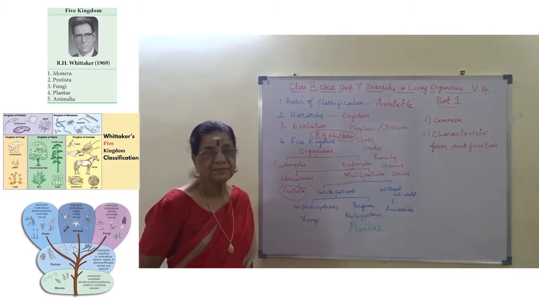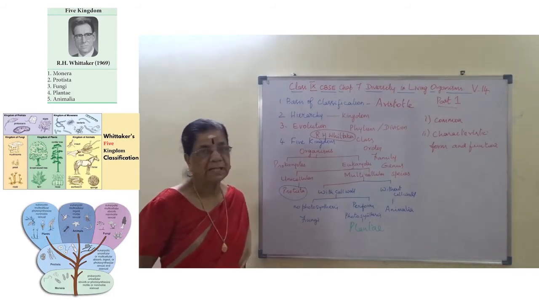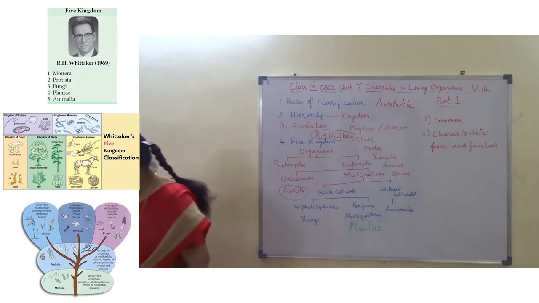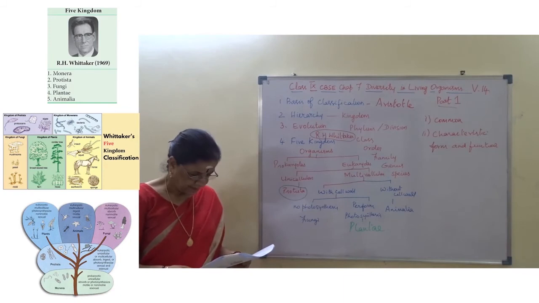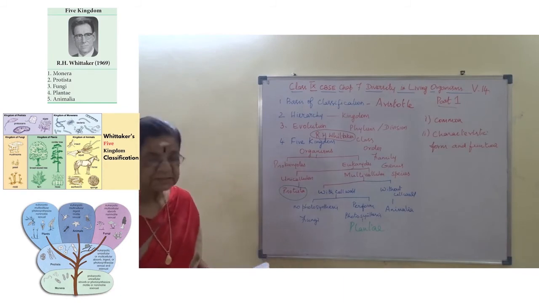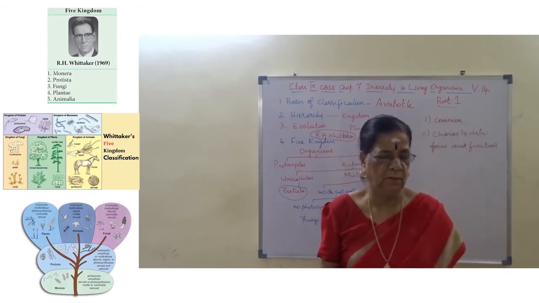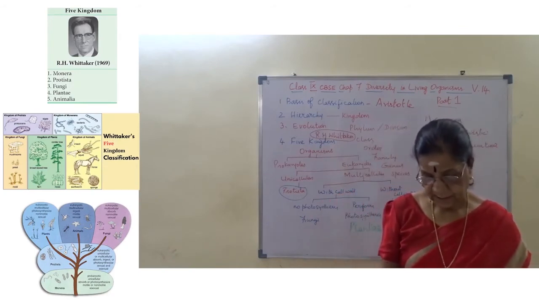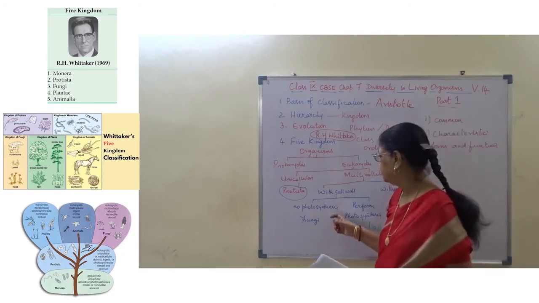Whereas plants which can prepare their food are included under kingdom Plantae. Right? So now we will see one by one the important characteristics of the five kingdom classification by R.H. Whittaker.